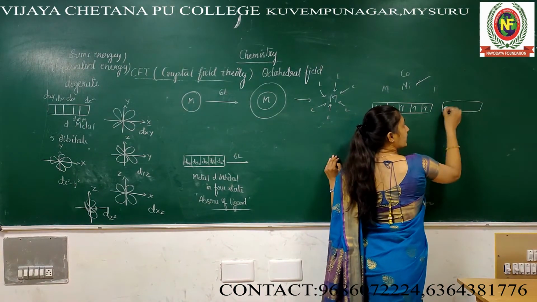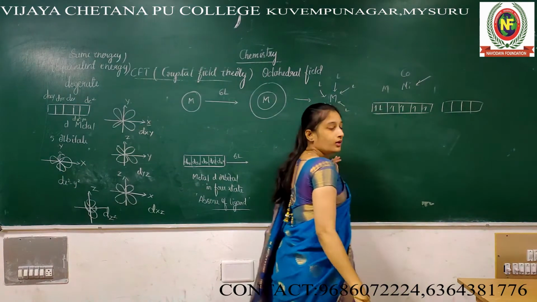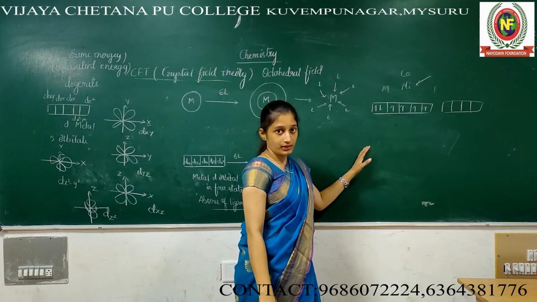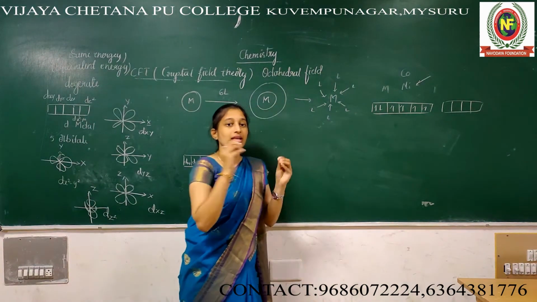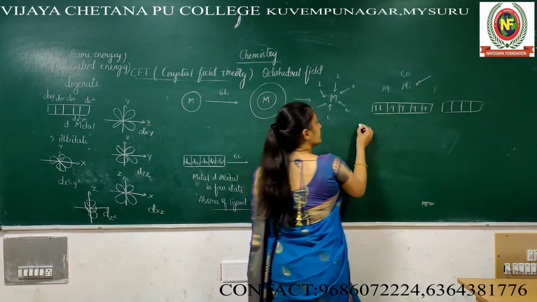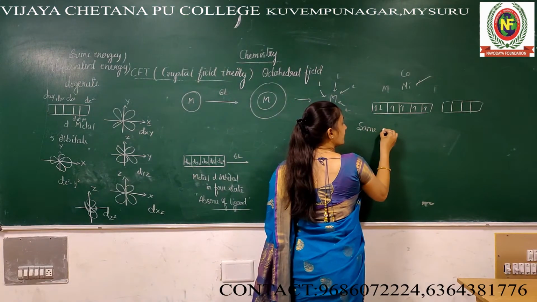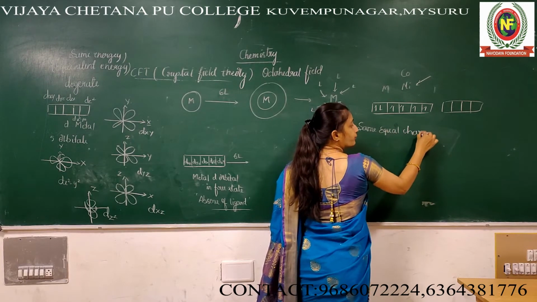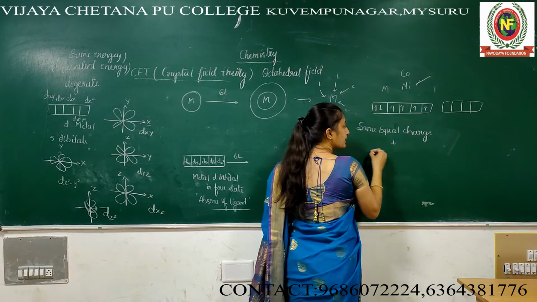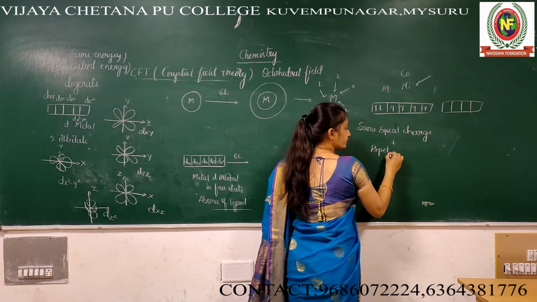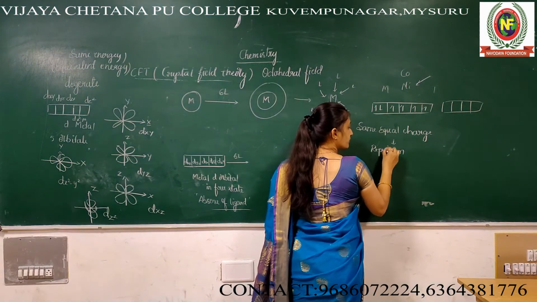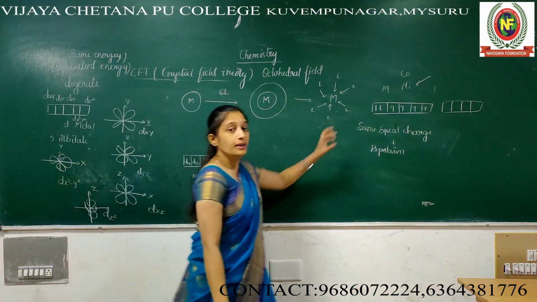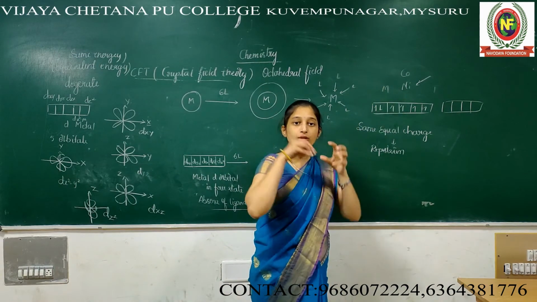If ligands are donating electrons, what happens? The metal already contains electrons, and ligands are also donating electrons. Electrons are negative, same equal charges. What happens if both charges are equal? There is a repulsion. Correct? Try to understand. The metal has electrons, the ligand gives electrons.